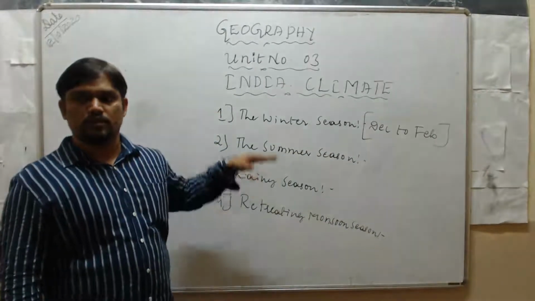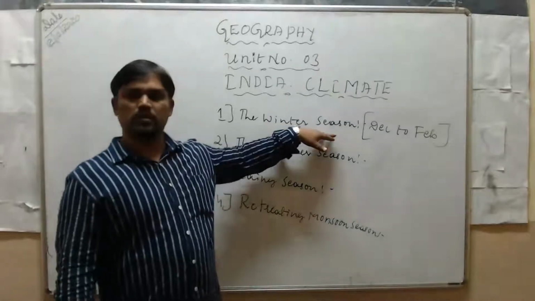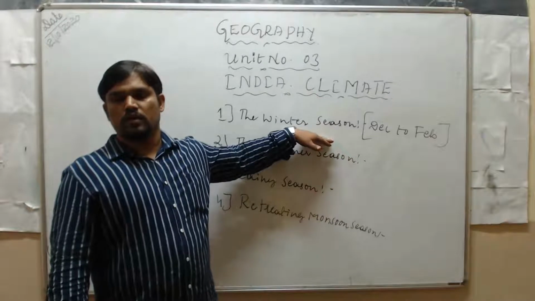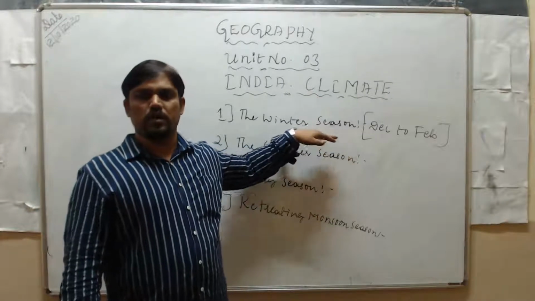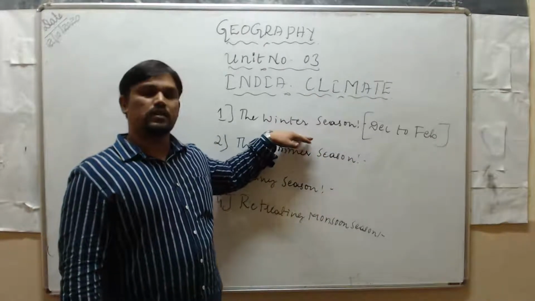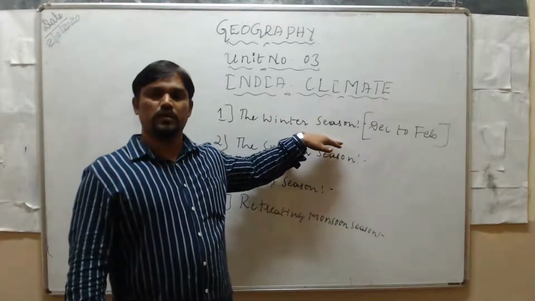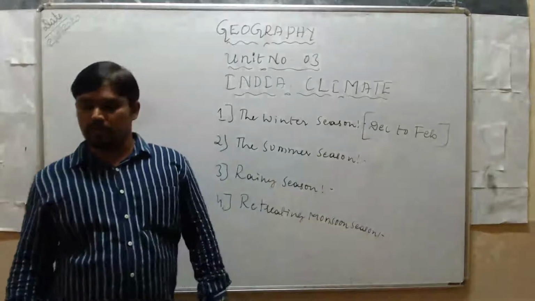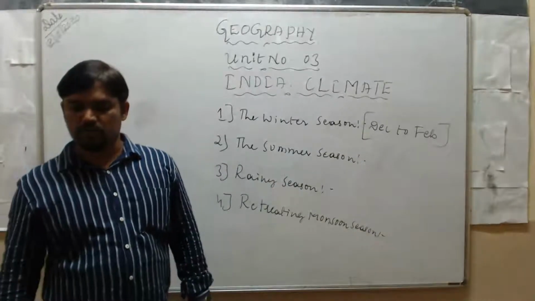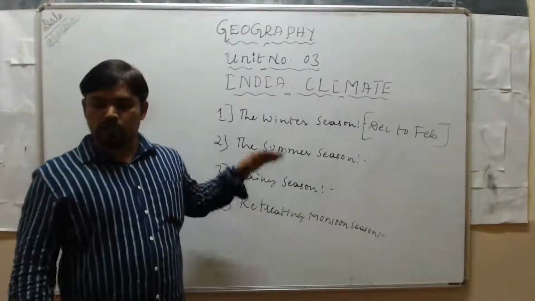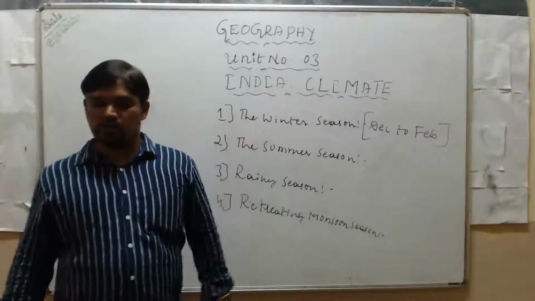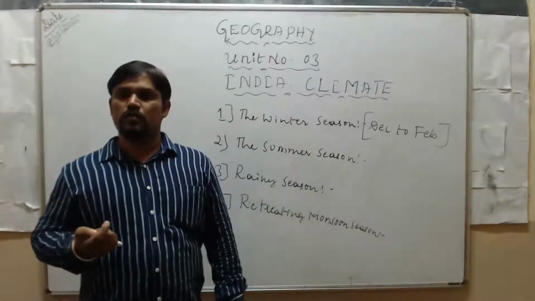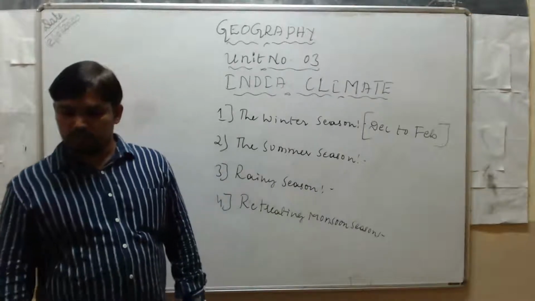That is the first point. During the winter season, the rays of the sun fall vertically over the southern hemisphere. India gets oblique rays of the sun, and hence the temperature and humidity are low, and the sky is clear. Next point, it is cool in the north and warm in the south.